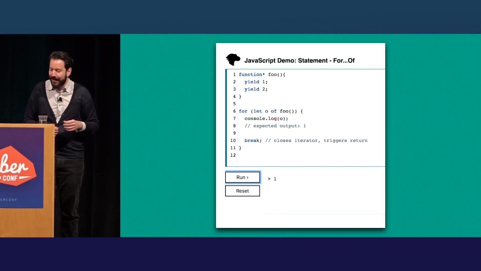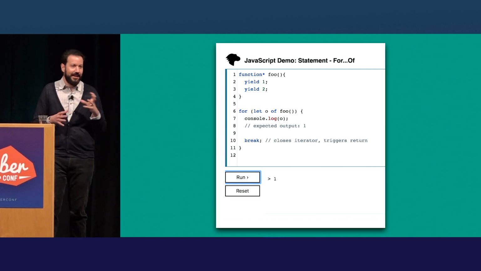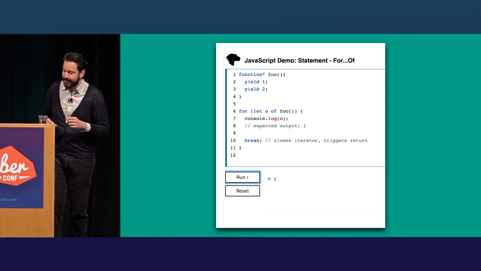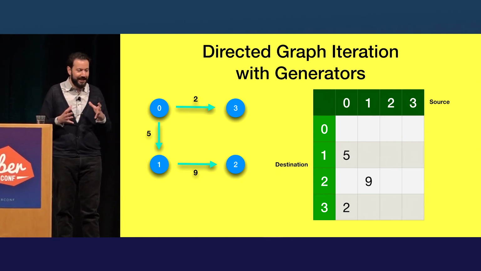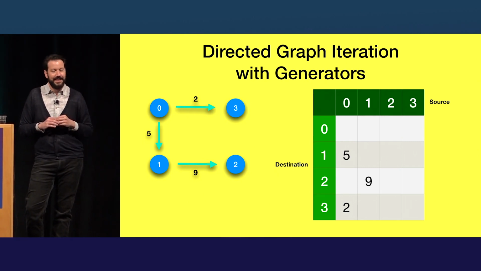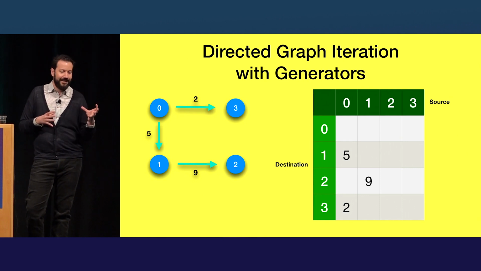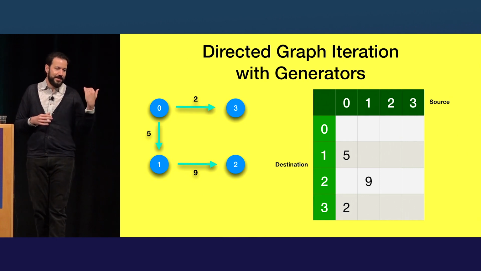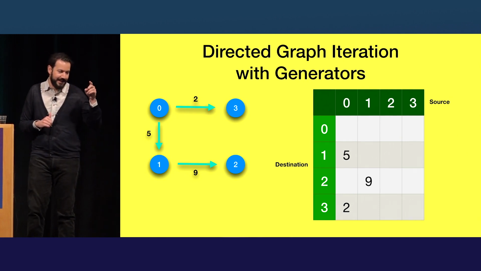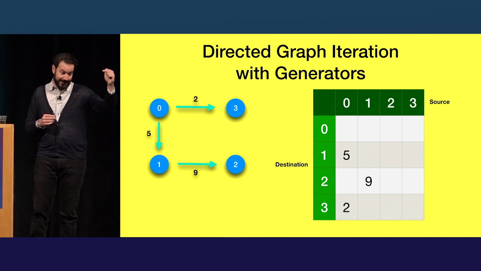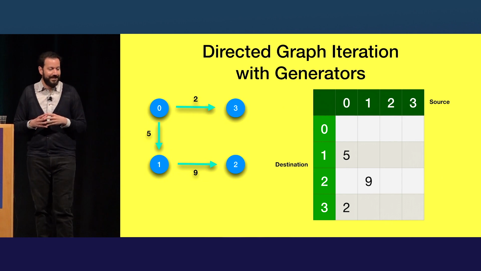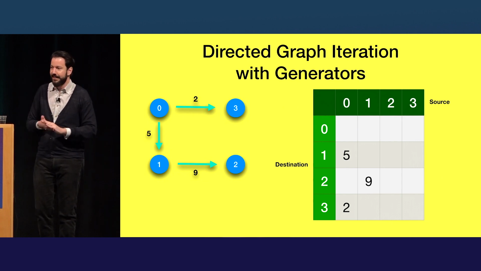So I was doing some stuff with graphs recently, and I realized that generators and iterators are a really good way to deal with graphs. So one way you could represent a graph is an n-by-n adjacency matrix, where each cell has some non-zero edge cost if there's an edge from those two nodes, right? So for example, there's an edge here from 0 to 1 of cost 5. So in column 0, row 1, there's a number 5. There's an edge from 1 to 2, so that value is 9 there.